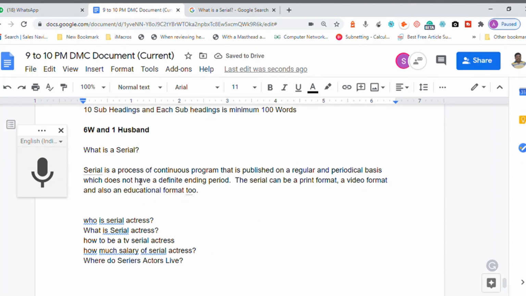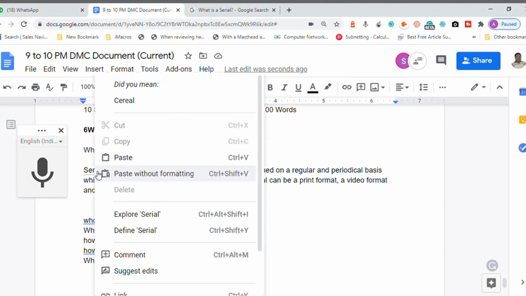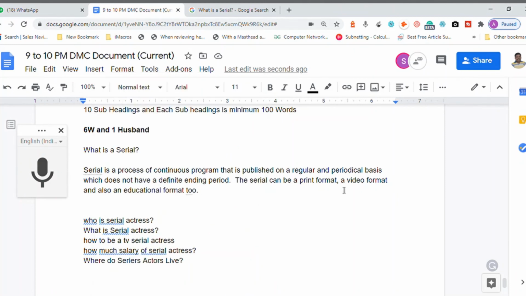So will it connect? We have to connect it. So my doubt is, when we talk about what is serial in this particular keyword research, we have to write content on TV channel serial only, no?